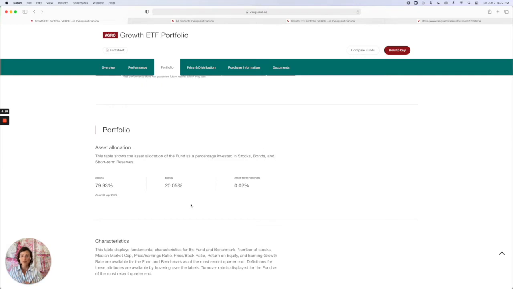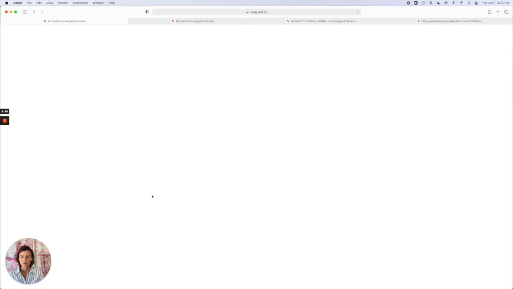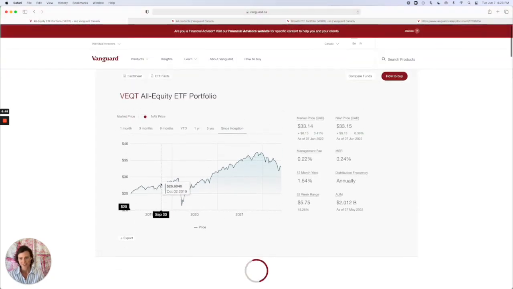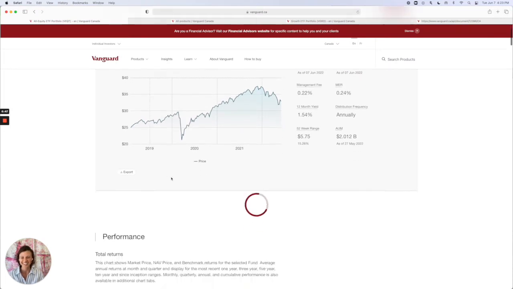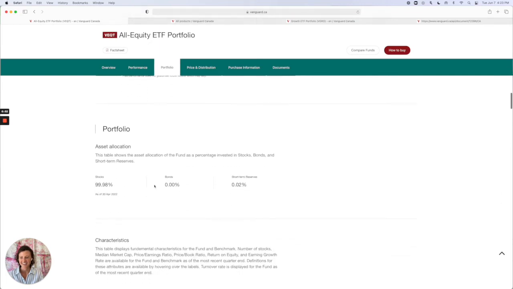There are some people who don't want bonds in their portfolio at all. They say, I want my portfolio to grow as much as possible. I'm young, I don't need this money for a long time, and I would rather be 100% in stocks. If that is the case, then you would want to look at the all equity ETF portfolio, which gives you 100% stocks. Well, it should, because it says all equity, but we'll just double check their allocation as we scroll down to asset allocation. Here we go. Yeah, nearly 100% stocks.